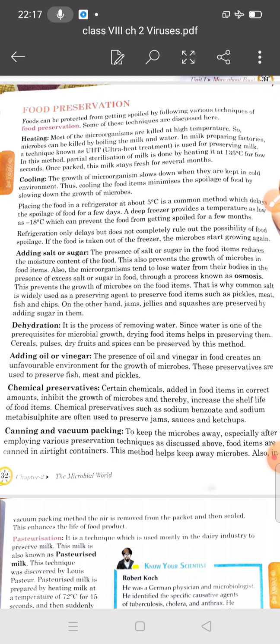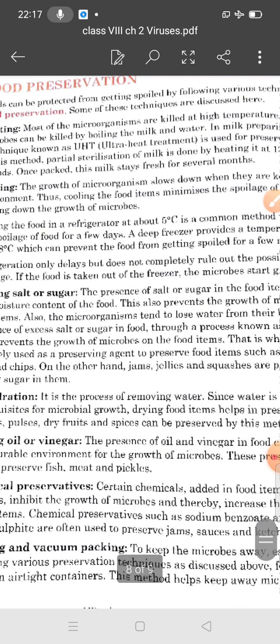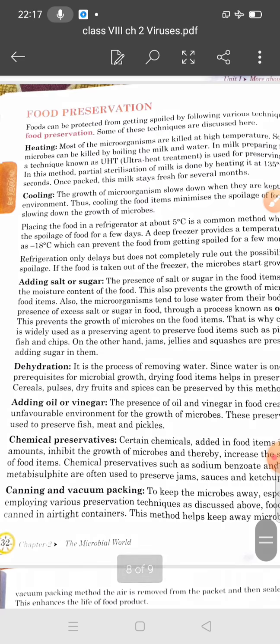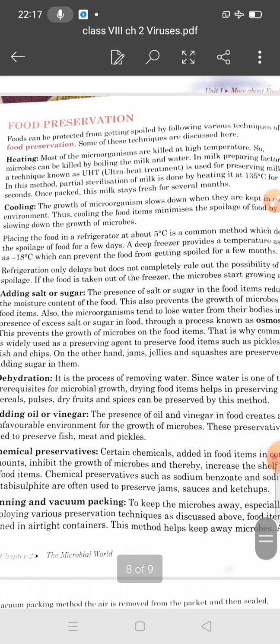So what is food preservation? Foods can be protected from getting spoiled by following various techniques of food preservation. Listen carefully.